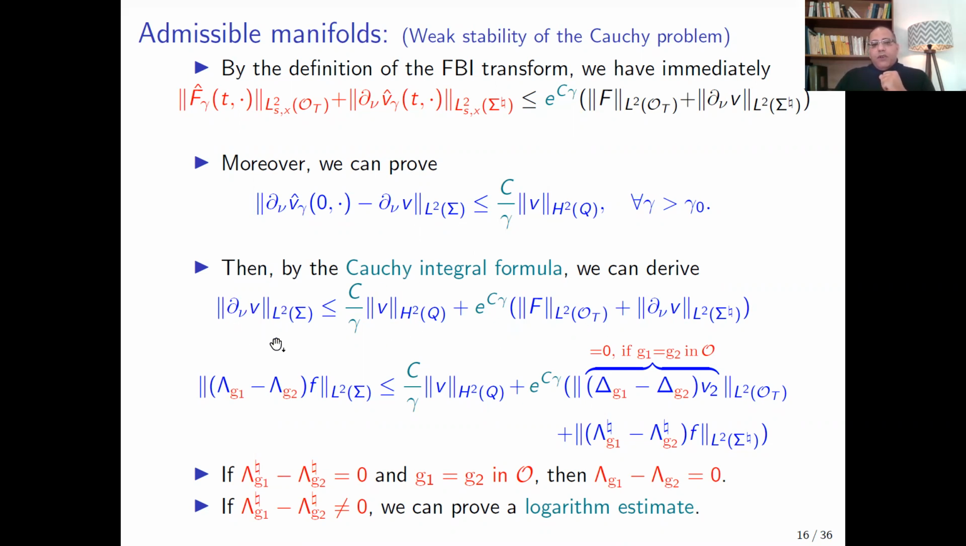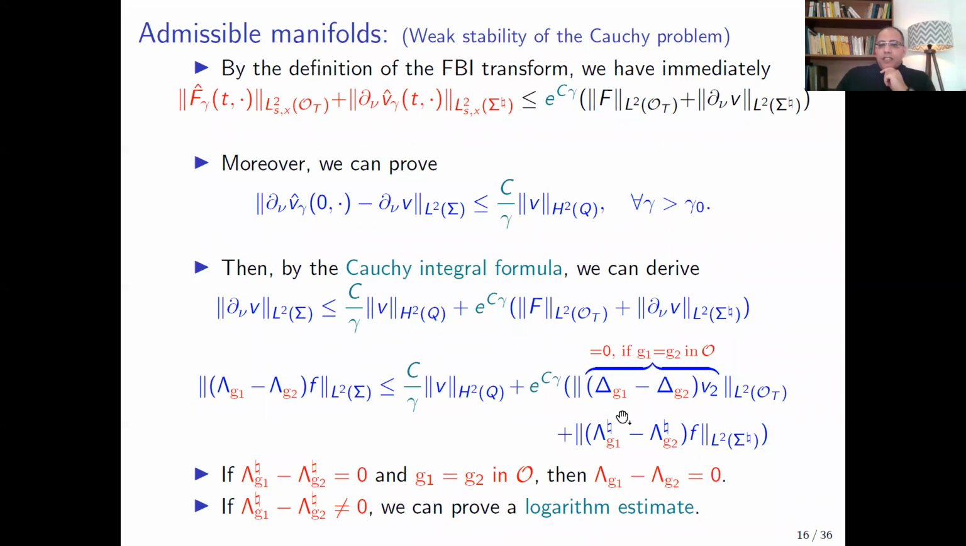So the normal derivative of v, of the solution, can be estimated by this term plus exponential gamma times the hyperbolic Cauchy data. So we write this inequality in terms of the difference between the Dirichlet-Neumann maps. Then the normal derivative of the solution can be expressed as the difference between the global Dirichlet-Neumann map applied to F, here C over gamma, the norm of v, and capital F is the source term, and this is the difference between the partial Dirichlet-Neumann maps.